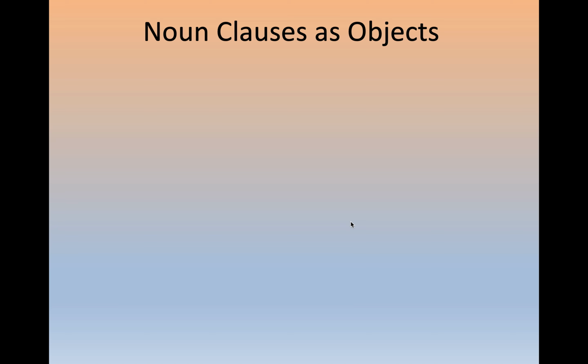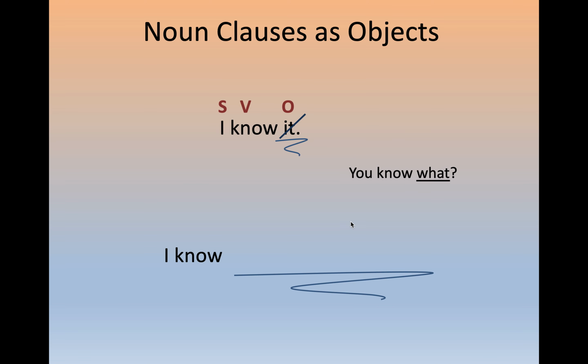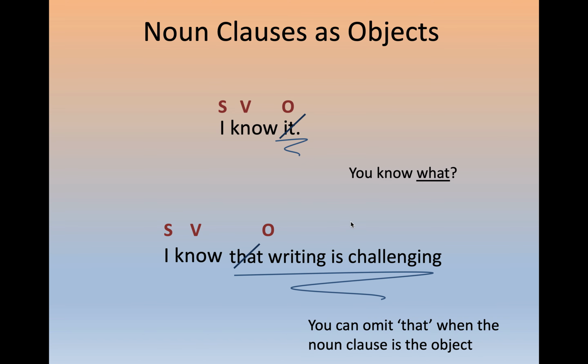Noun clauses can also act like objects. I know it. It is the object in my sentence. I can replace it with a noun clause. You know what? I know who, what, where, when, why, how, that, if, or whether. I know that writing is challenging. I could also say, I know writing is challenging. You can omit that when the noun clause is the object. I know that writing is challenging is correct. I know writing is challenging is also correct.